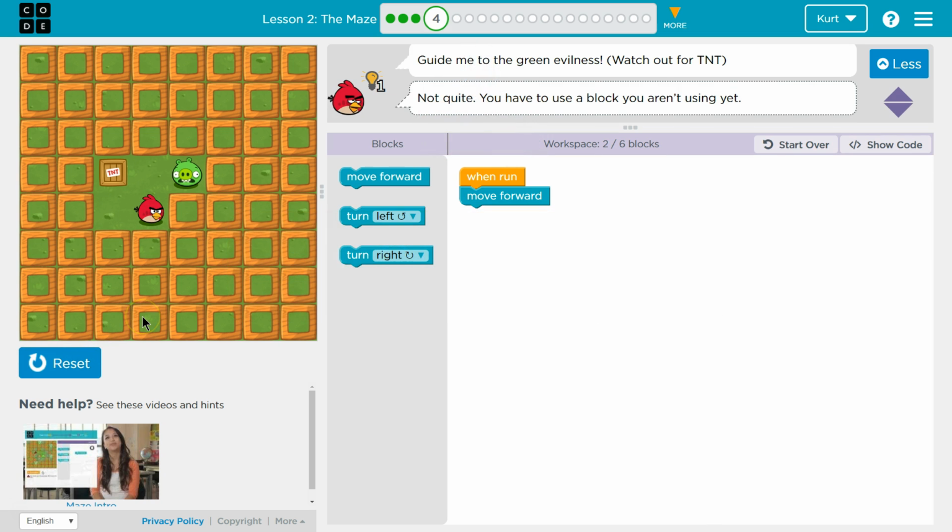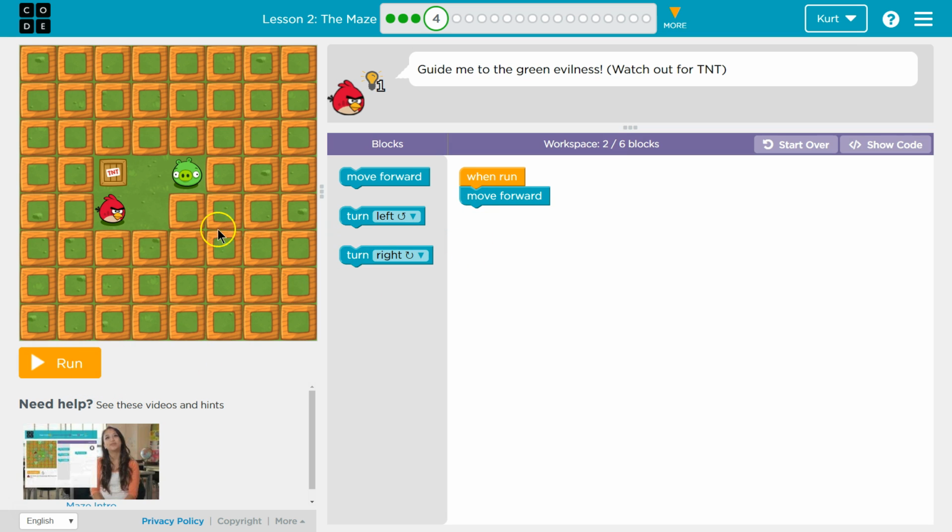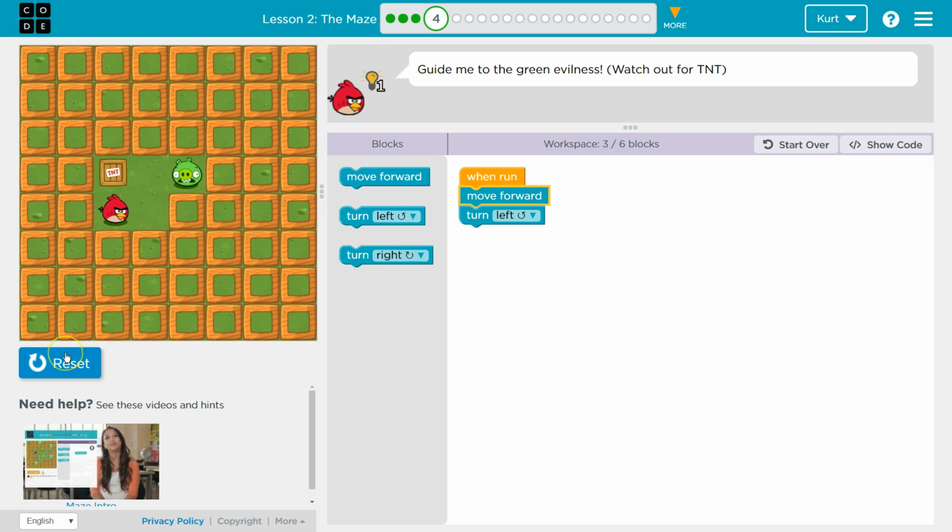Okay, so we didn't quite get there. And it's always okay to hit run a bunch and just test things out, okay? So I think I'm going to need to turn left. I'm going to drag one block, drop it right there, and then test it.